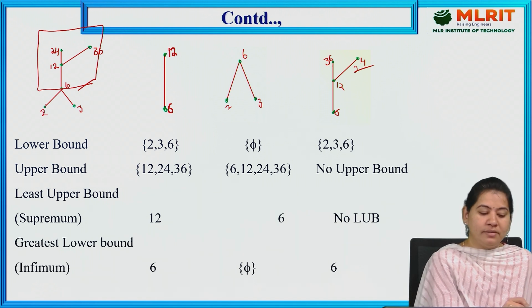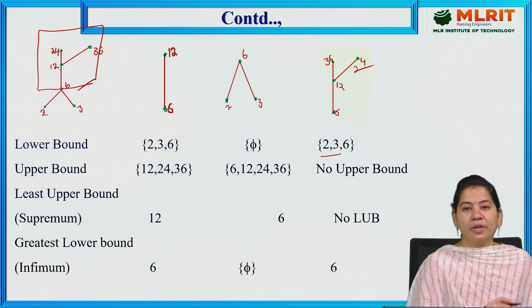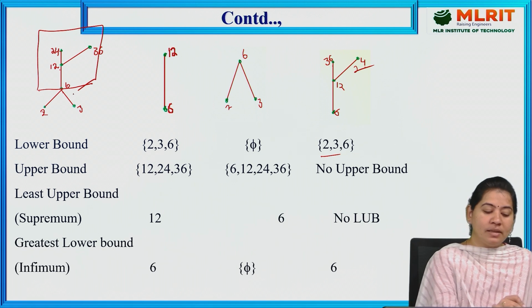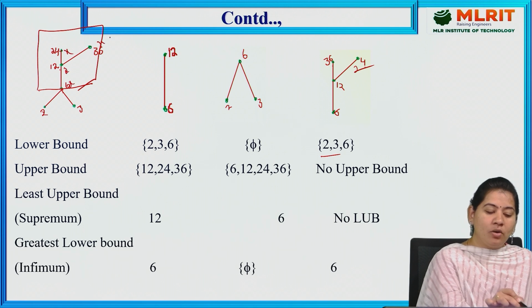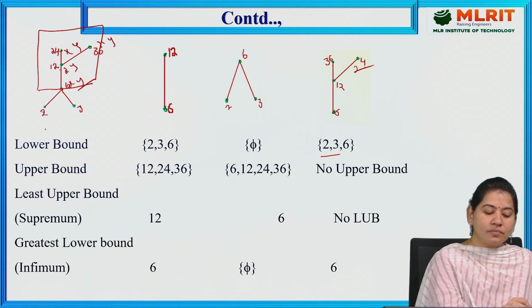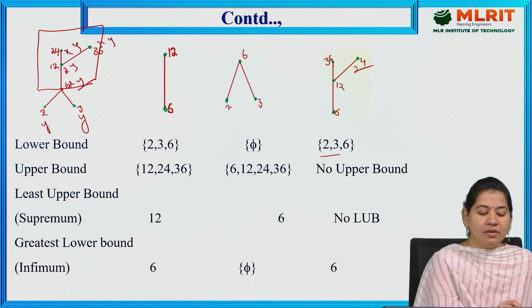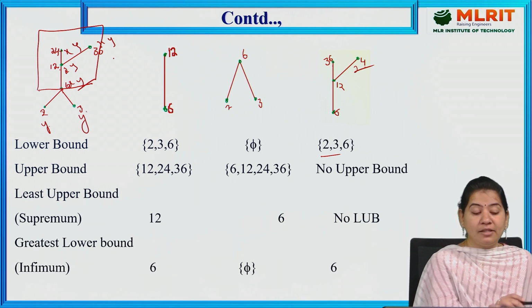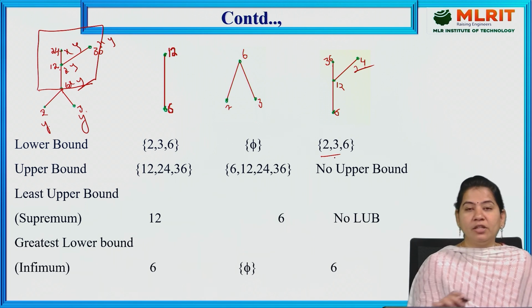Now 2 is less than 6, less than 12, less than 24 and 36. So that's why I can include 2 as a lower bound. 3 is less than 6, less than 12, less than 24 and 36. Why? Because these are X elements here and these are only Y elements. So that's why I'm comparing with every Y element for every X element in the subset. Now 3 is also less than 6, 12, 24, 36. That's why 3 is also included.